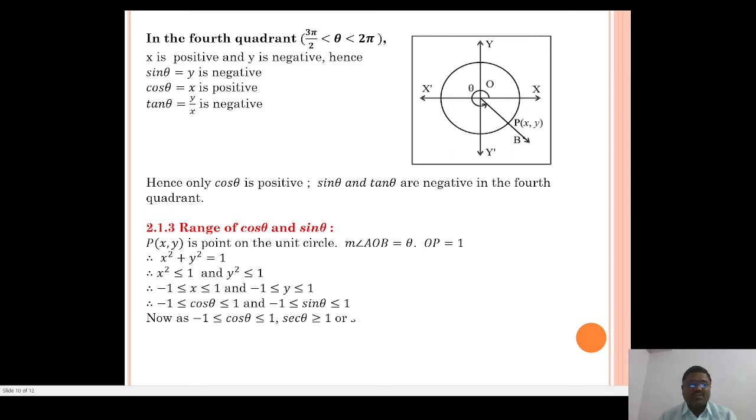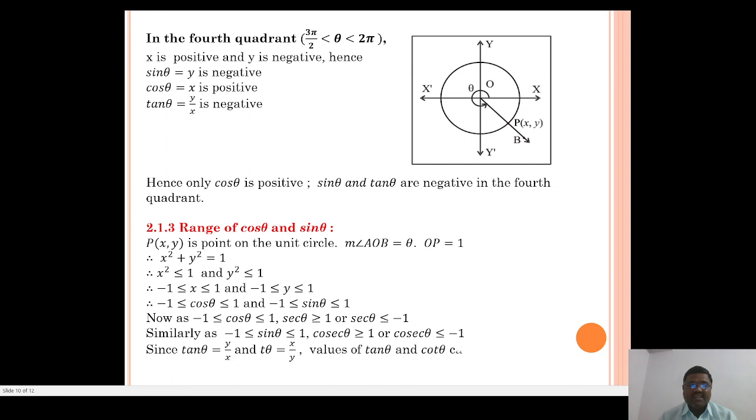Now, as minus 1 is less than or equal to cos theta less than or equal to 1, sec theta is greater than or equal to 1, or sec theta is less than or equal to minus 1. And similarly, as minus 1 is less than or equal to sin theta less than or equal to 1, cosec theta is greater than or equal to 1, or cosec theta is less than or equal to minus 1. And since tan theta is y upon x, and cot theta equals x upon y, the values of tan theta and cot theta can be any real number.